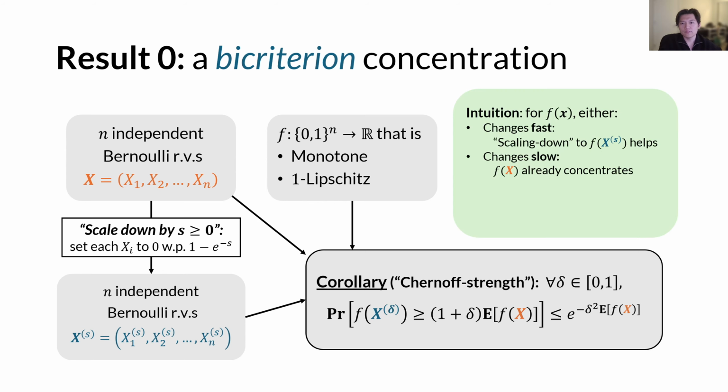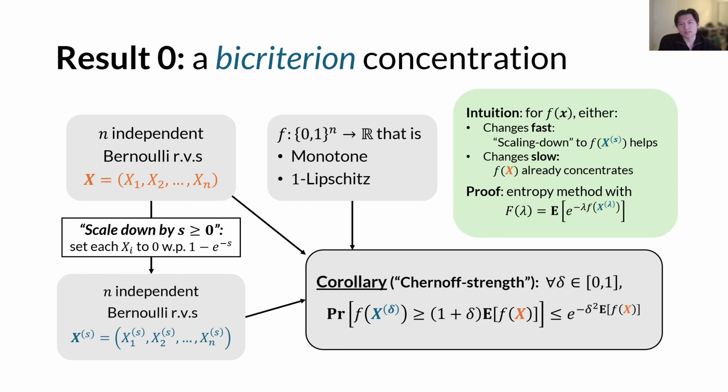One intuition for why such a bound might be true is that for the function f of x at any specific point x, either the function changes fast, which means the scaling down really bites us a lot, or the function changes slowly, but that would imply the original random variable f of x already concentrates somehow.